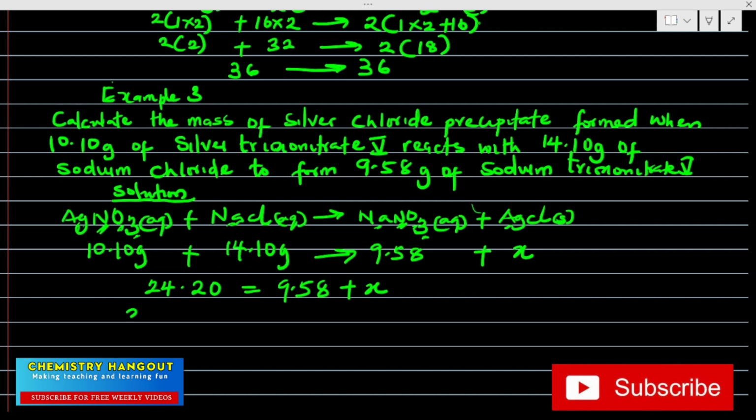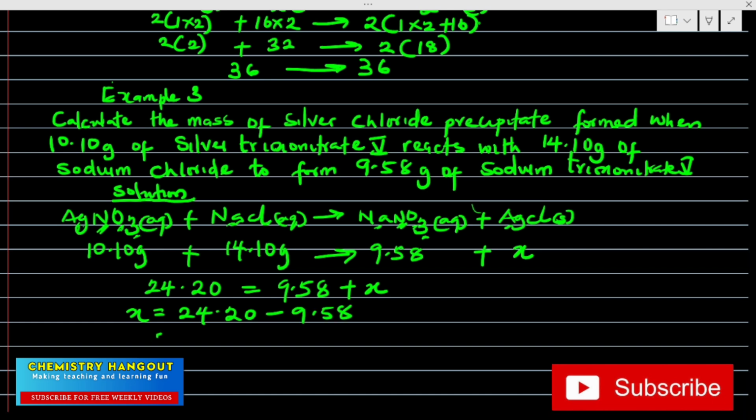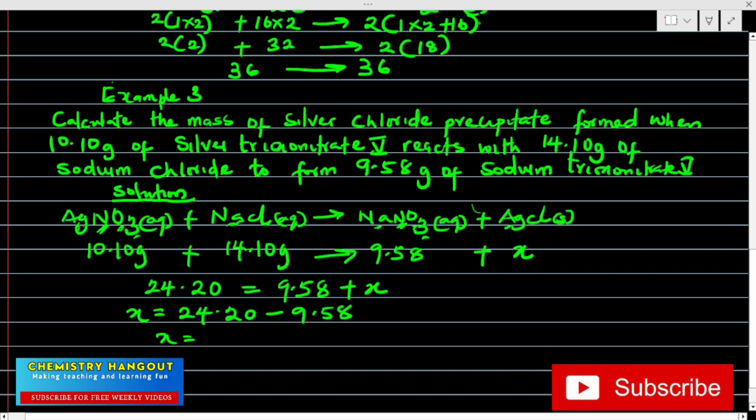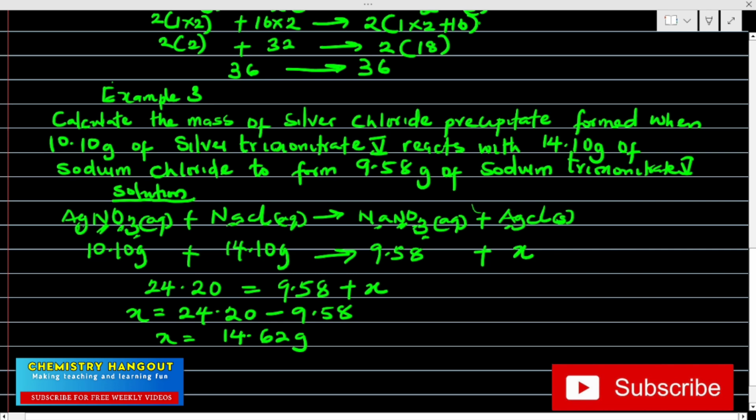So our X becomes 24.20 minus 9.58. The mass of silver chloride now is going to be, if we do that subtraction, 14.62 gram.